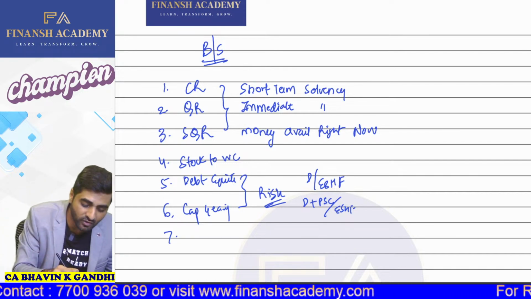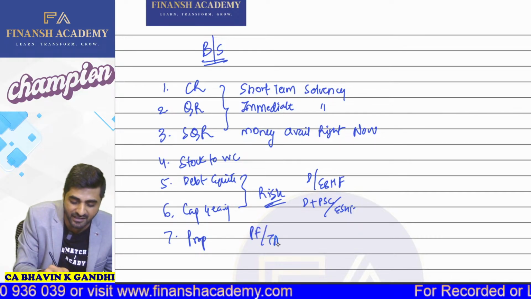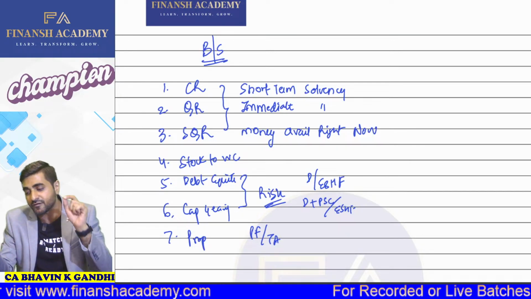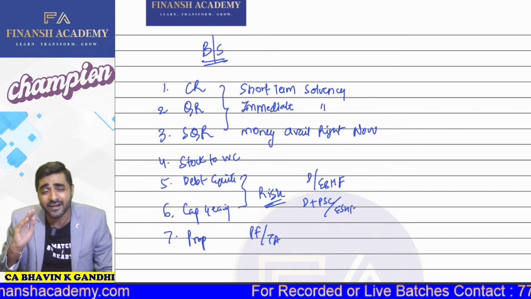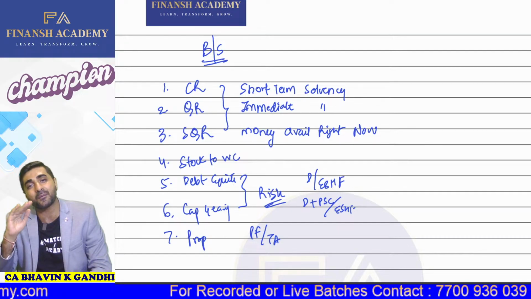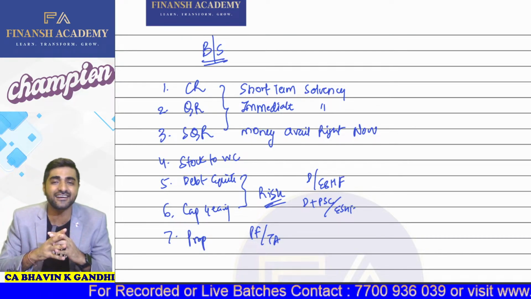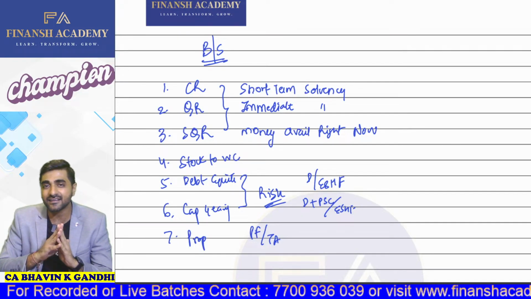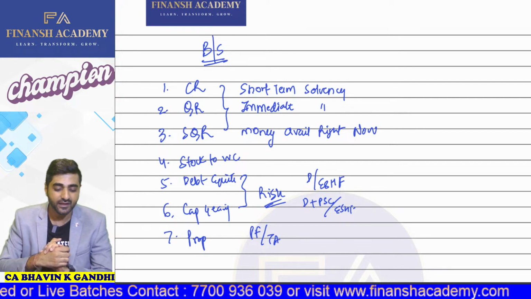And then we have something called the proprietary ratio, which is proprietor funds upon total assets. That is how much of the total assets is being financed with the help of your proprietors. If this ratio is extremely high, it indicates a good thing: our assets are financed from our own funds. If this ratio is very low, it indicates there is going to be some insolvency problem in future.